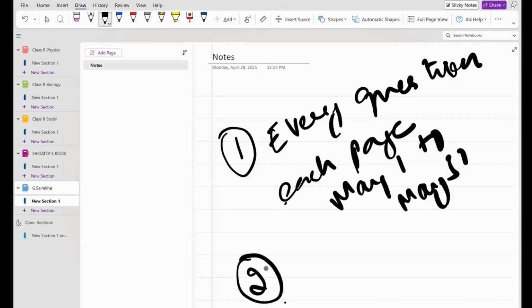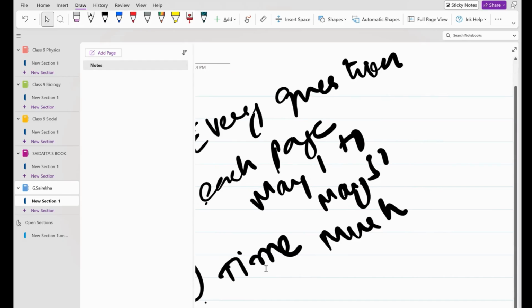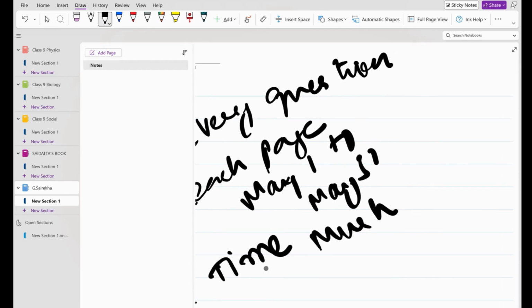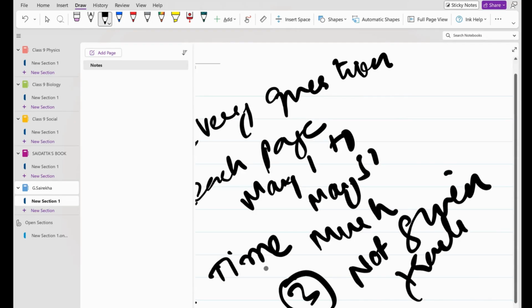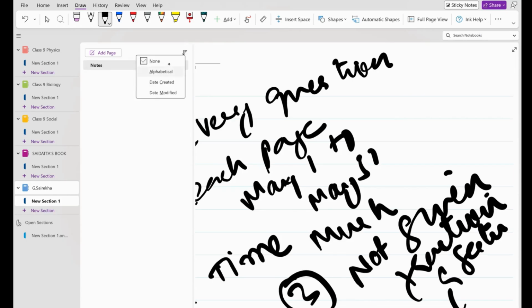The second disadvantage is that you are taking much time to refer to that. And the third important point is that you are not giving the answer within a fraction of a second. So these are the three disadvantages of bookkeeping.